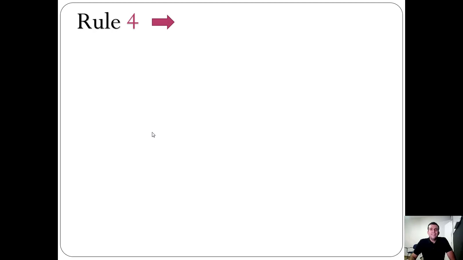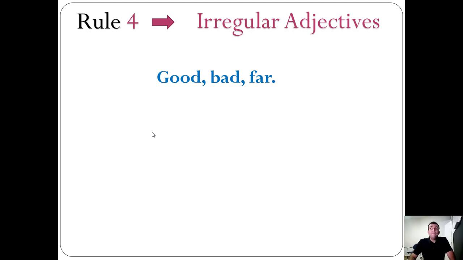Okay, let's check rule number 4. When we are using irregular adjectives, for example, good, bad, far. If we think about rules, good is a one syllable adjective. Good should be gooder, but it's not. Or bad is a one syllable adjective, badder, or far, farer, but it's not. So we have a specific form.